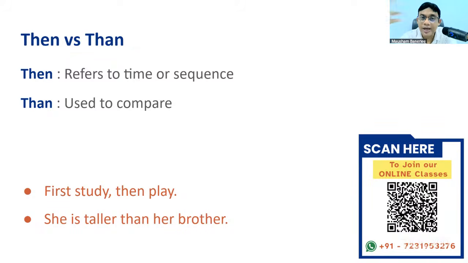She is taller than her brother, comparison. So this is the major difference between then and than. Make a sentence quickly with both of these.